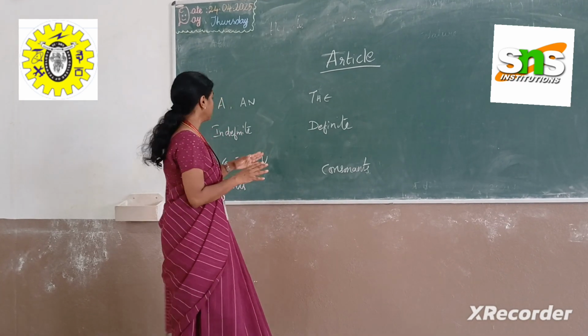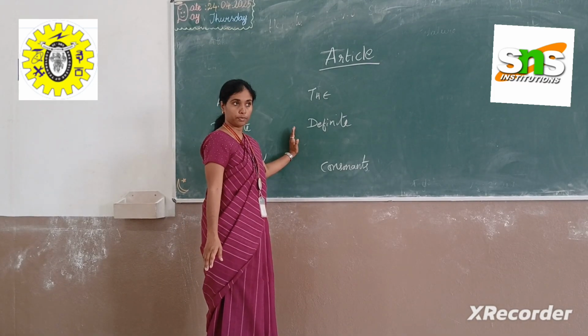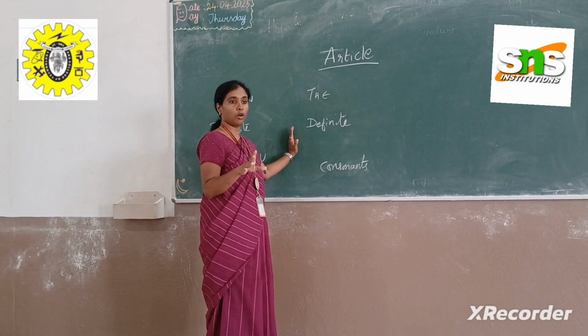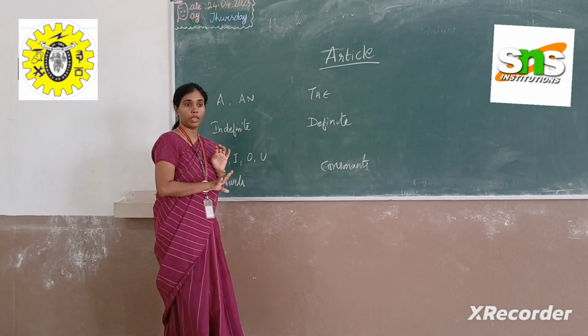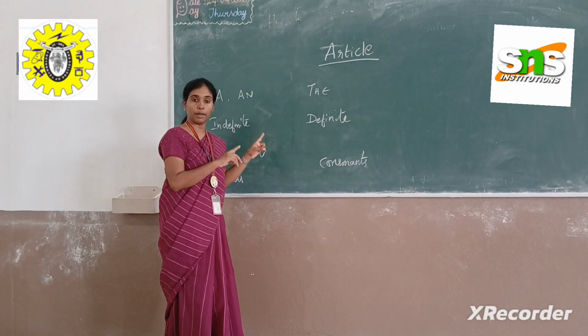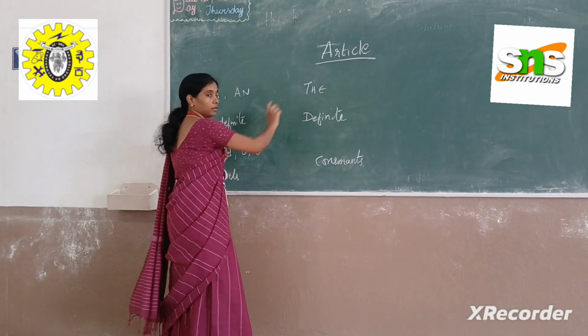So that is what the definite article means. Specifically when we are talking about something, we must use the. If you are not specific about describing a thing or a person, you cannot use the.